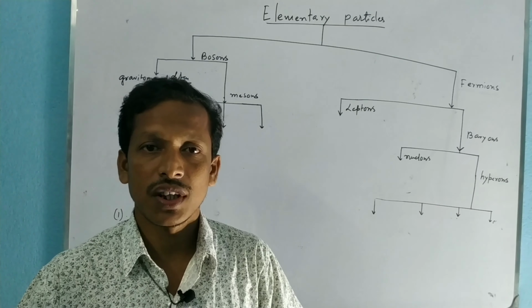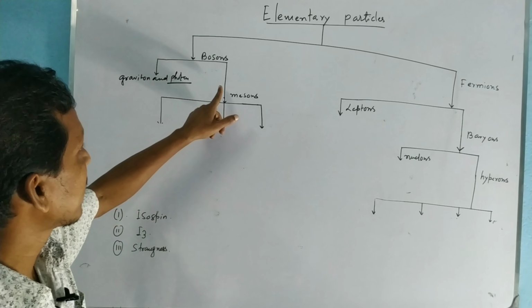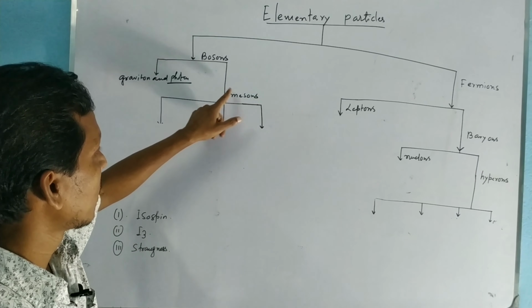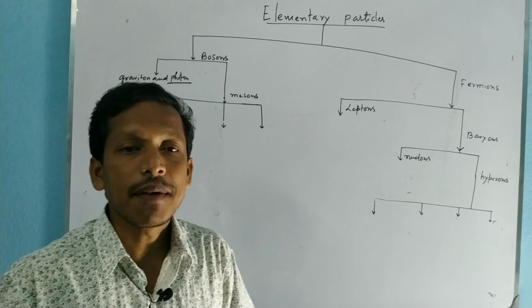Bosons are classified into two groups. The massless bosons are graviton and photon. Graviton is the exchange particle for the gravitational force field and photon is the exchange particle for electromagnetic interaction. Another group is meson. Mesons mean medium mass particles, and actually mesons are hadrons, they are strongly interacting particles.